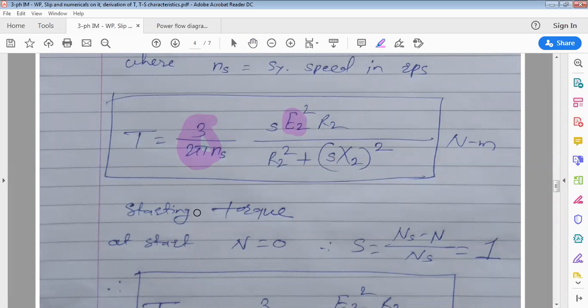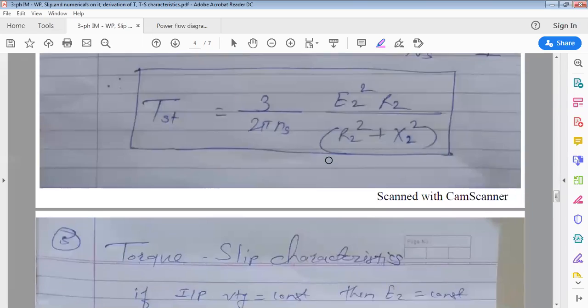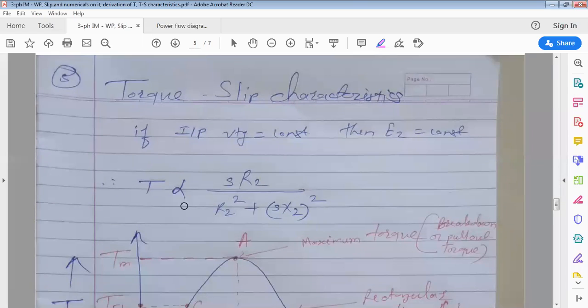Actually R2 and X2 are also constant parameters, because we neglect the effect of temperature on resistance. Again, reactance also we assume constant, but here plus S into X2 square, and here also R2 square. So that's why we assume these parameters right now. After simplifying, torque is directly proportional to S into R2 divided by the denominator.